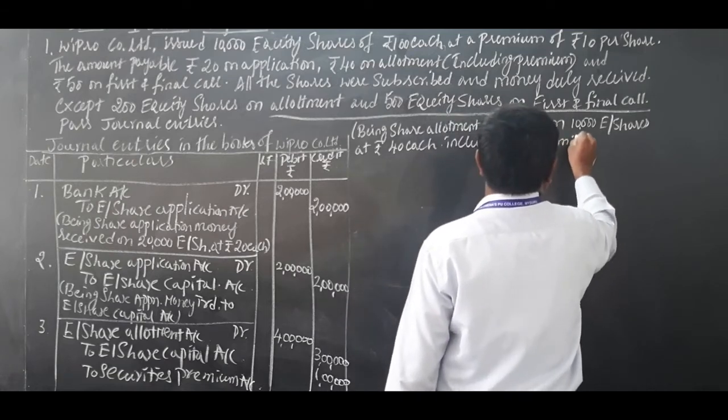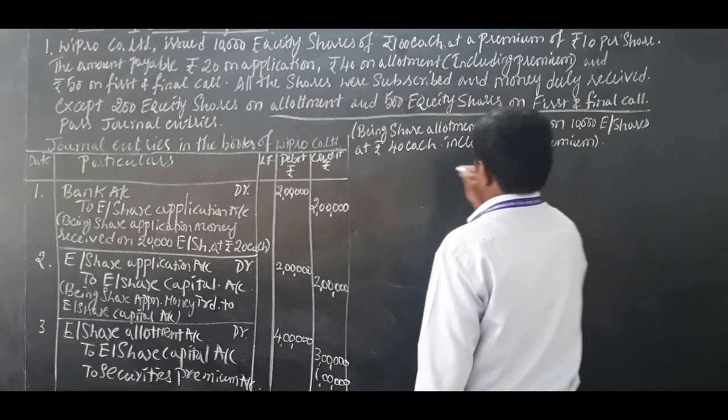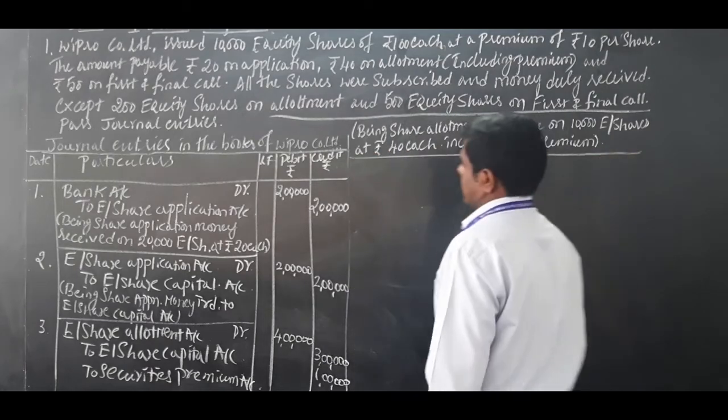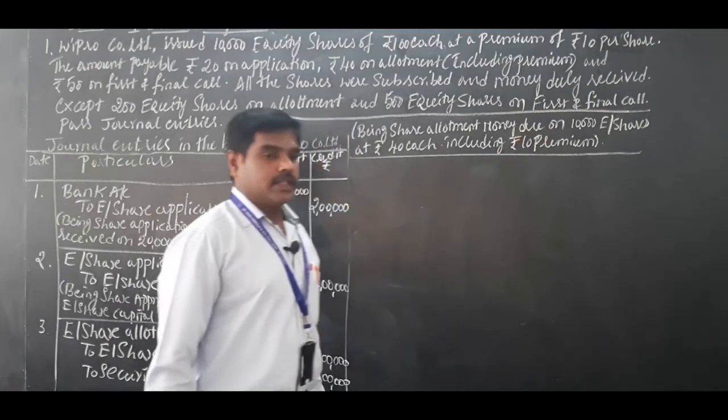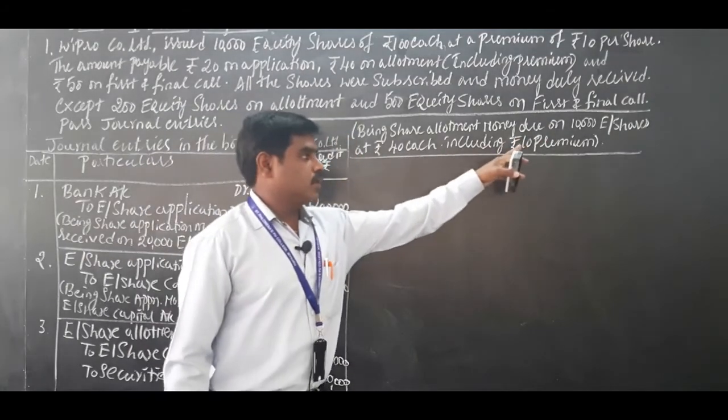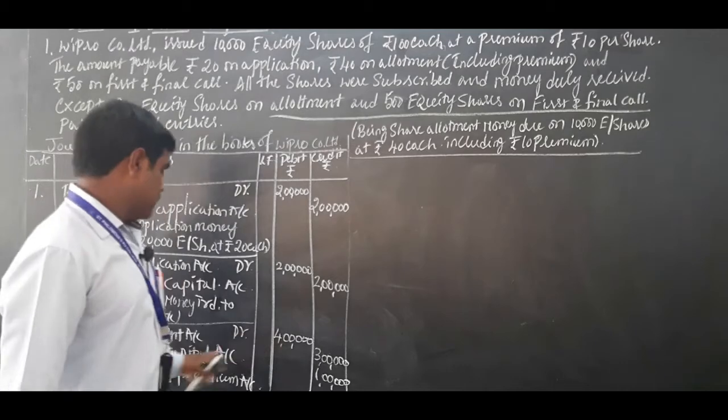So this is the narration when you are writing premium. Okay. Being share allotment money due on 10,000 equity shares at rupees 40 each, including rupees 10 premium. So this is journal entry number 3.